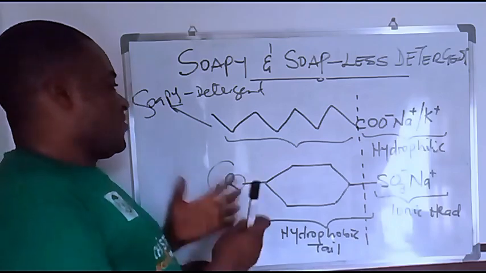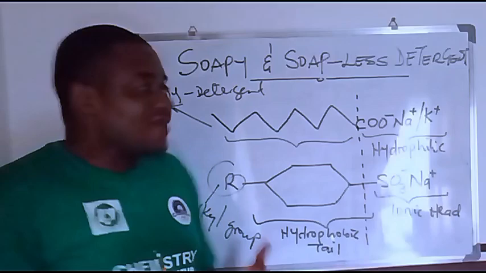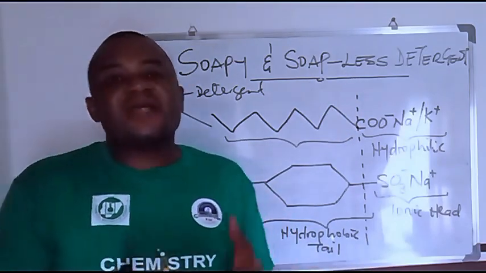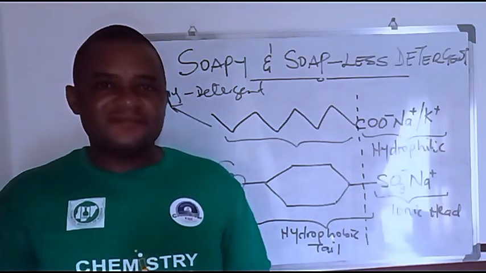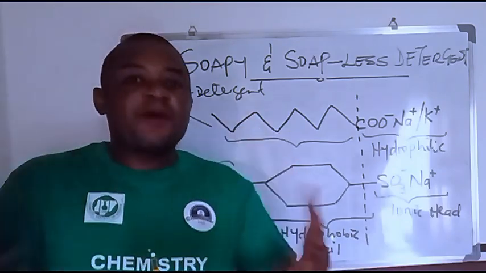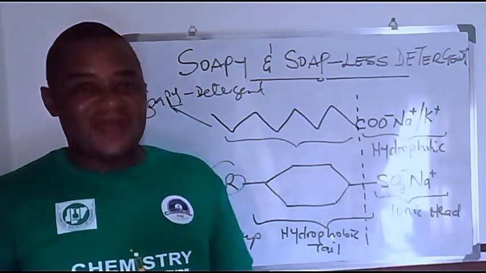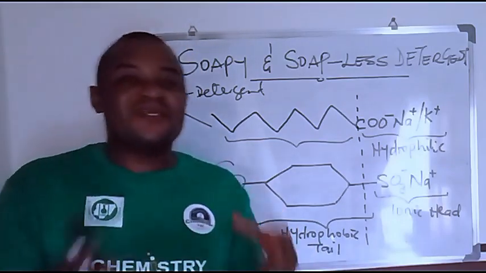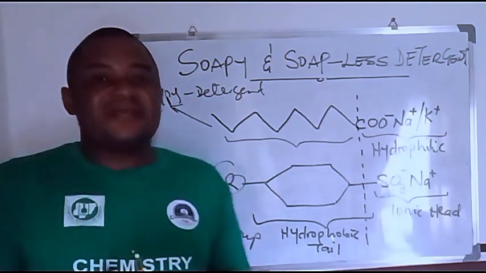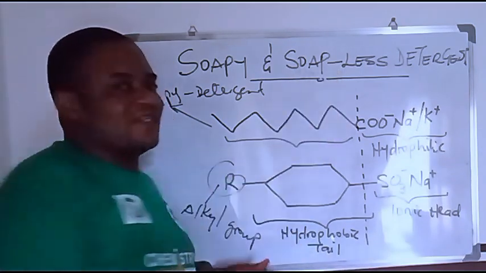I'm sure that we have discussed something much here. And the common detergents that we use every day, that is the common soapless detergent we use every day, is something like alkyl benzene sulfonate. In fact, that is the most common soapless detergent that we use every day in its powder form. When you go and buy Wow, Omo, Cleanse, and all the stuff, it's a question of color and a question of fragrance and all those. The major thing that builds that detergent is the alkyl benzene sulfonate, and that belongs to the soapless detergent.